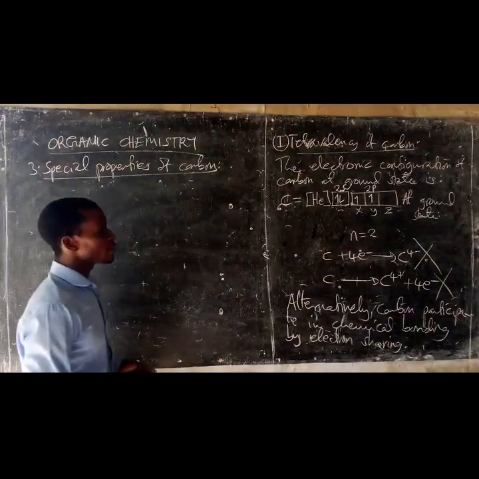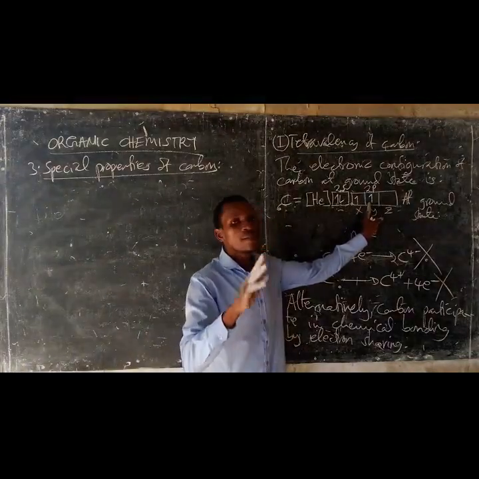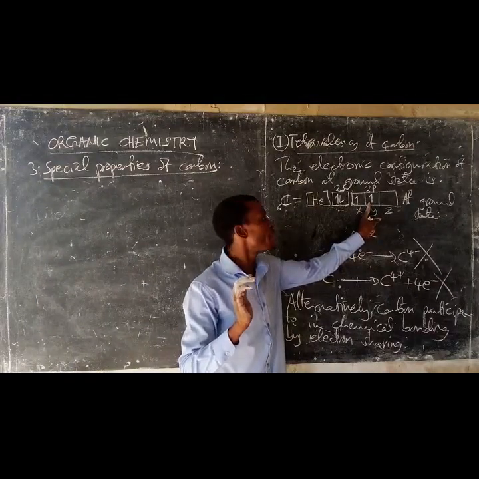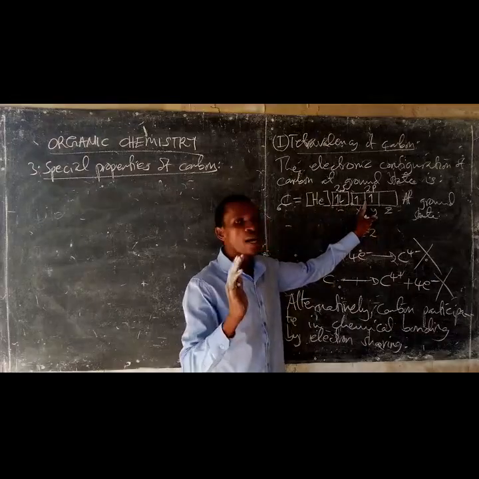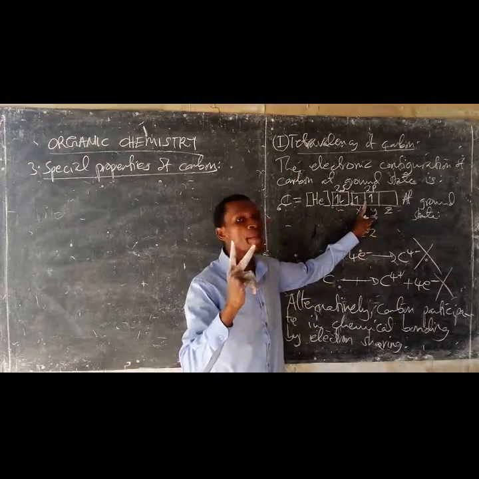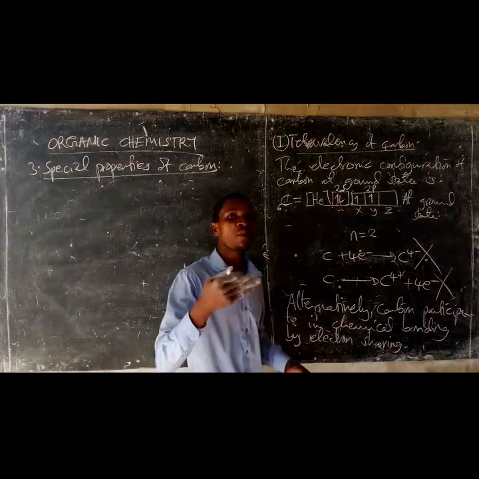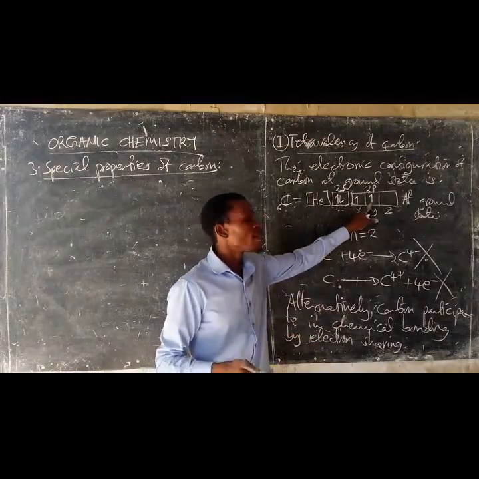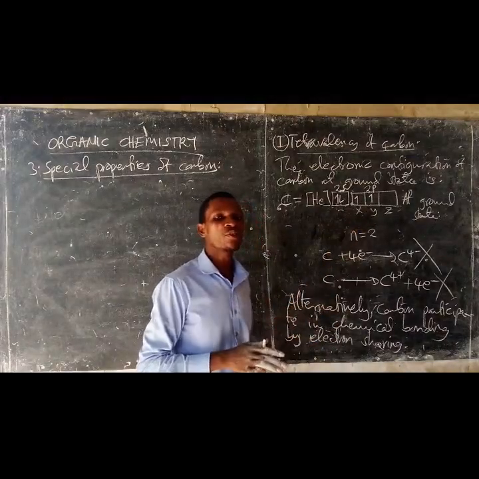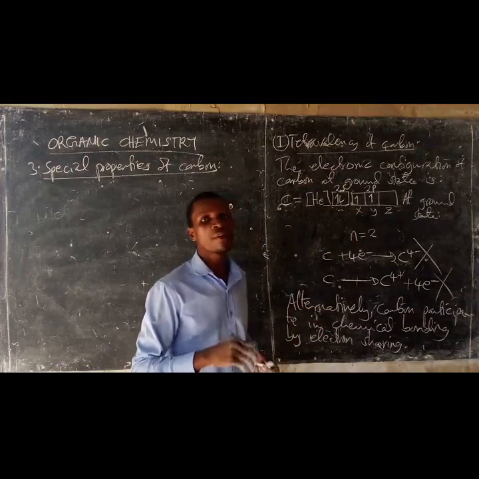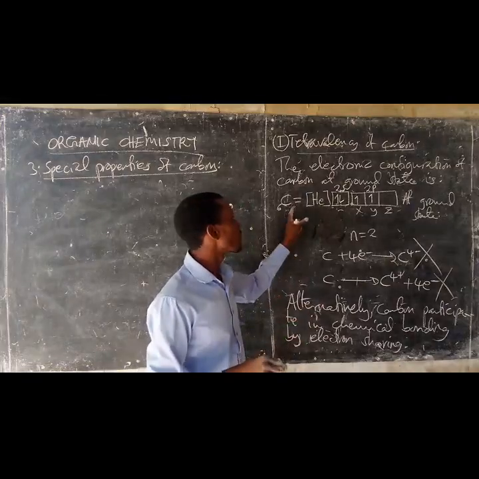Now, at ground state, carbon has 2 half-filled orbitals. Or in other words, at ground state, carbon has 2 unpaired electrons. So, when carbon participates in chemical bonding at ground state by electron sharing, it tends to form 2 chemical bonds, resulting in the formation of divalent compounds of carbon.